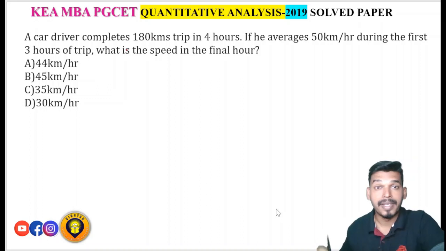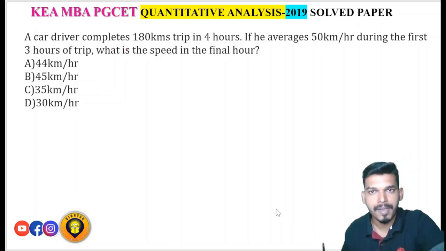A car driver completes a 180 km trip in 4 hours. If he averages 50 km per hour during the first 3 hours of the trip, then what is the speed in the final hour?